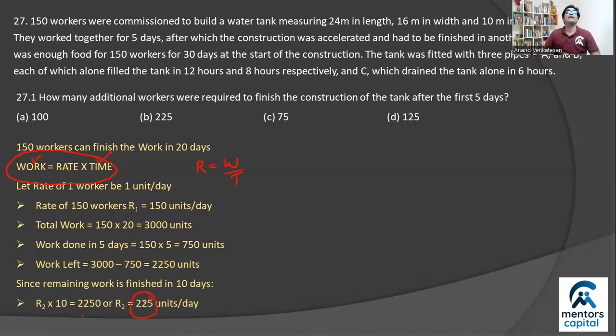All right. Now, I also know that one worker does 1 unit every day, right? So if you want to do 225 units every day, you need 225 workers to be working for you, which also tells you that you need to hire an additional 75 workers. So the answer to this question is option C.